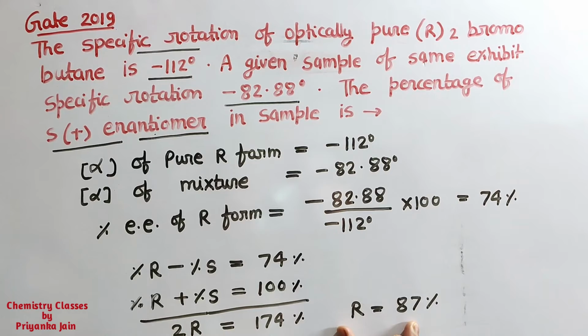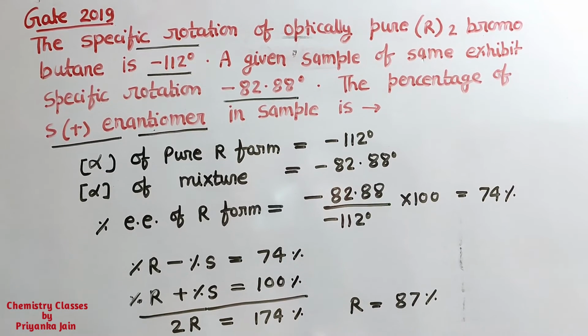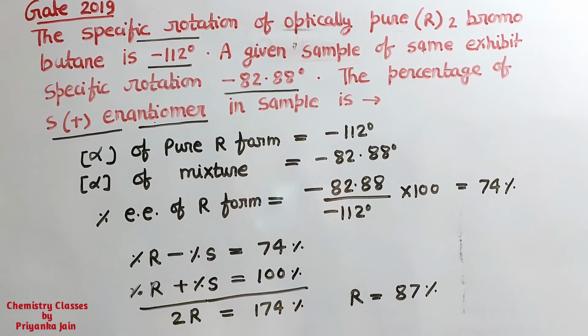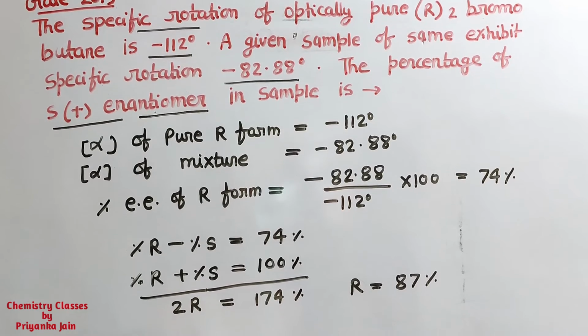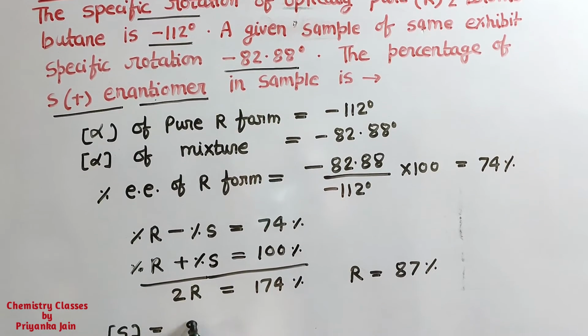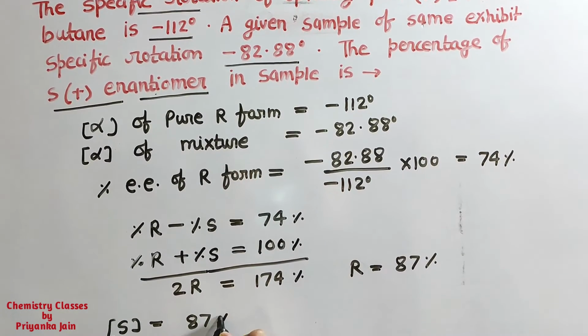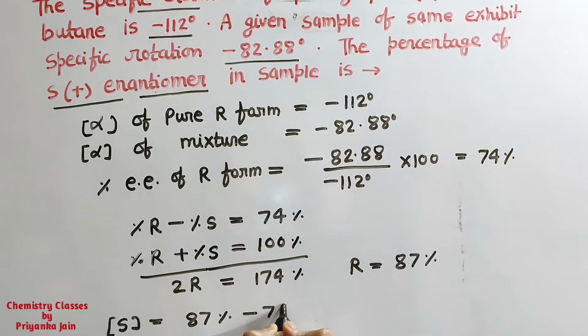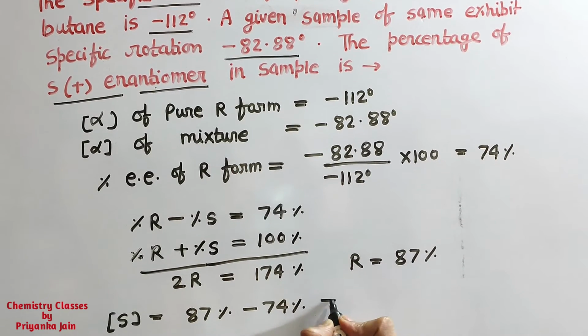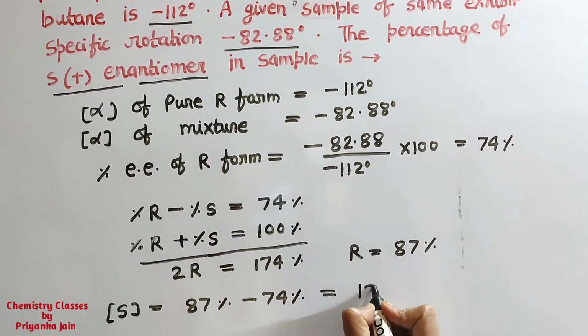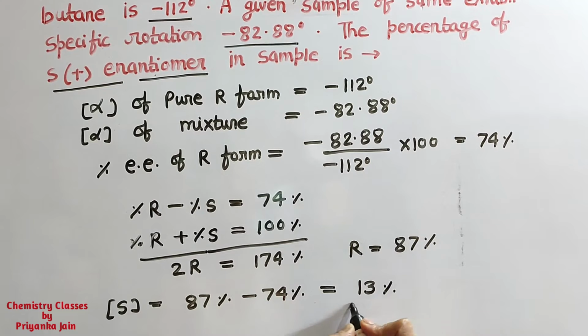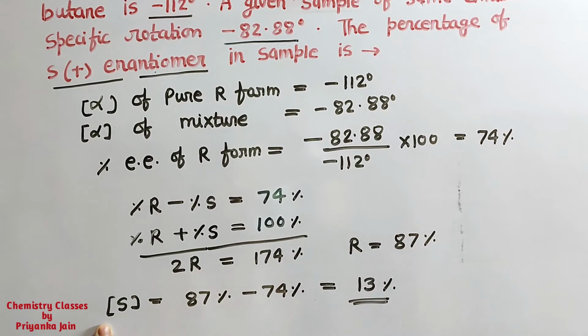This is the percentage of the S form. This is our answer.